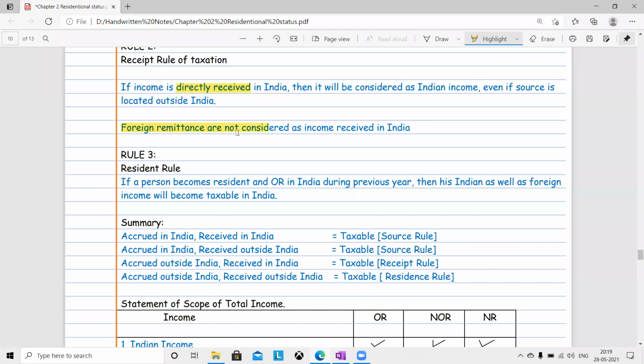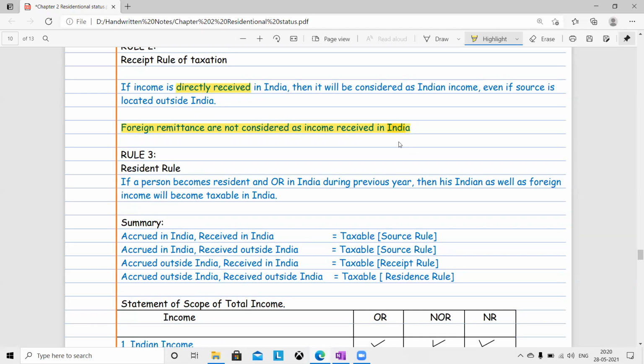Foreign remittances. Imagine you are working in a foreign country, you are earning a salary in a foreign country, but your parents are staying in India and you are transferring 10,000 rupees or 20,000 rupees every month to their account. Is it taxable in the hands of your parents? Come on, please tell me. If you are working in Dubai or any foreign country and you are transferring money to your parents for their daily expenses, will it be taxable in the hands of your parents?